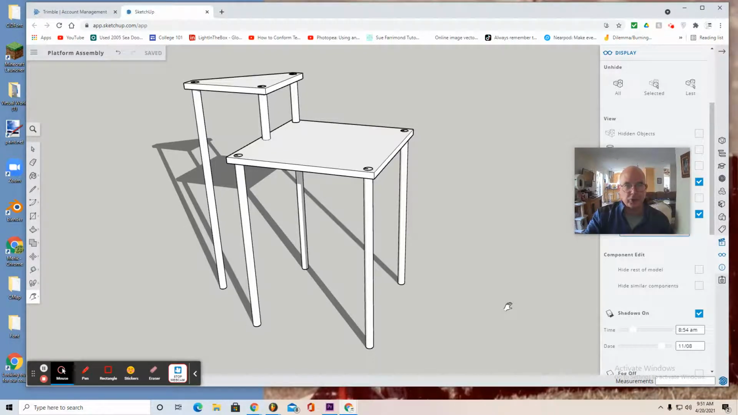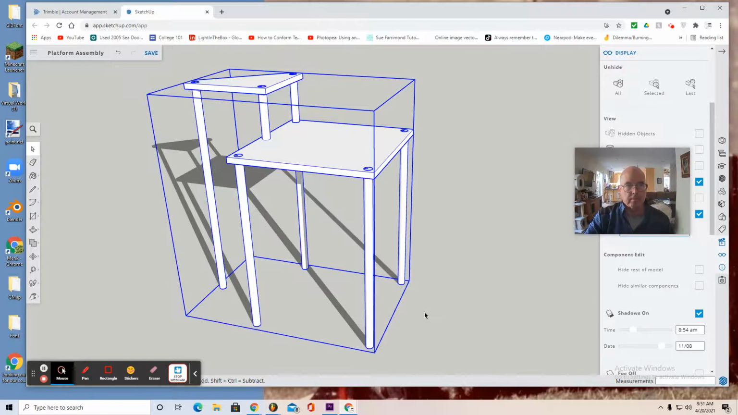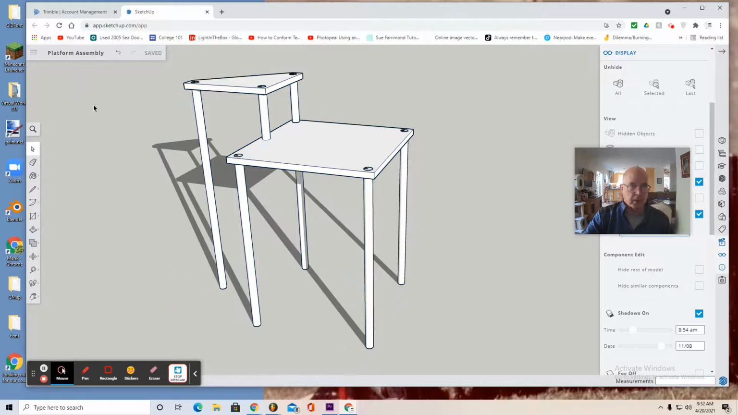Another step to take after you position your platform assembly is use the marquee tool to select the whole thing, right click on it, and make it a component. Call it platform assembly. Select OK. Now select Save. It says Saving, Platform Assembly. You can deselect.